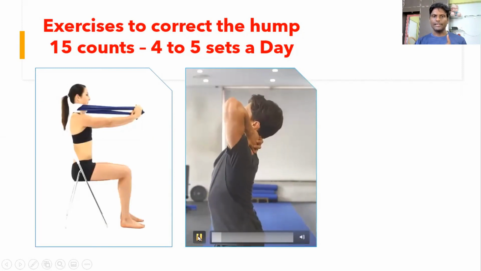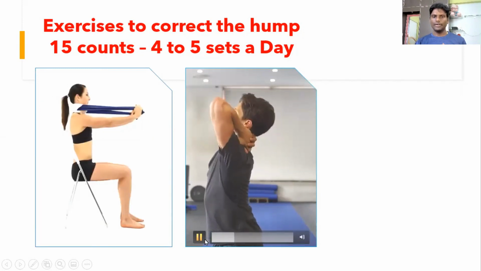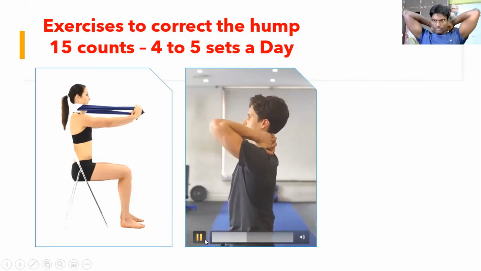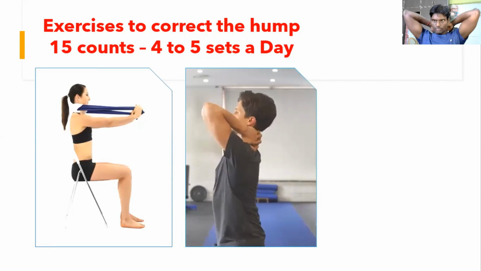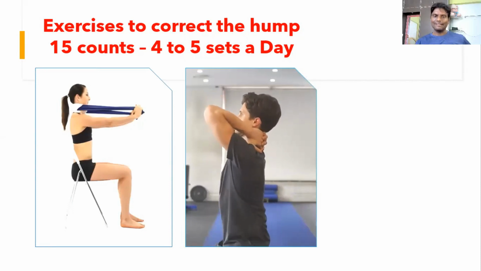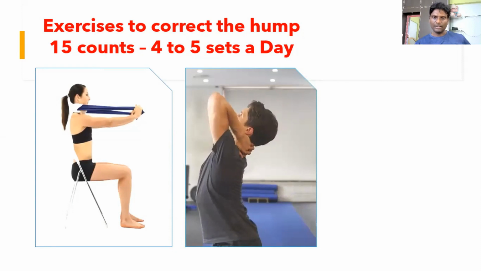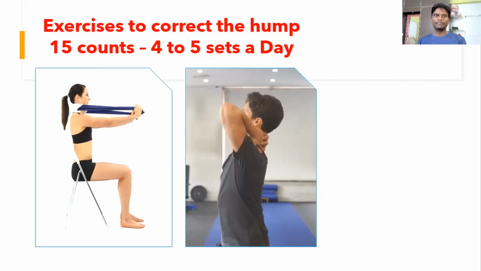The next exercise is for upper thoracic extension, where you clasp your hands behind your neck and move your neck as well as the upper thoracic spine backward. In this exercise, there is a simultaneous extension happening in the cervical spine and thoracic spine, which is of huge benefit. You can pick some exercise in this category and do it. But at least you have to do 15 counts of each exercise, 4 to 5 sets in a day, because if you want to really correct the hump, you have to do the movements more often.